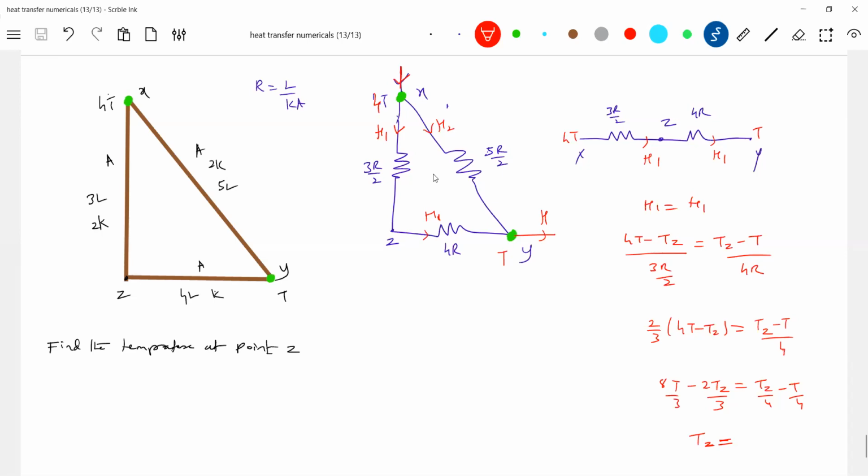Anybody, the value of Tz? 35 by 11, sir. So 35 by 11 into T, it will be around 3 point something. Okay, thank you.